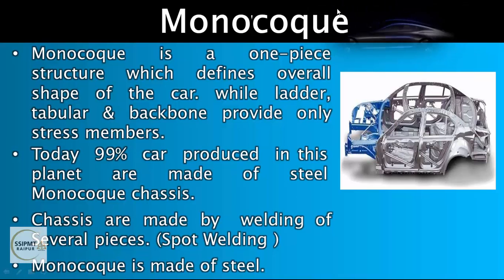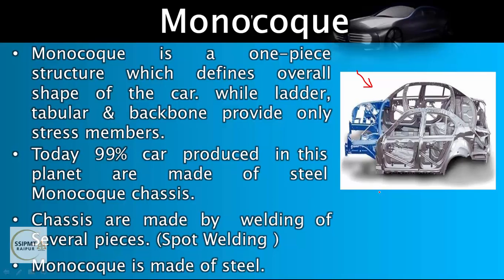You can see everywhere nowadays it is used very widely. Only trucks and buses are constructed with the conventional frame, and all the passenger cars and small vehicles are using monocoque structure, monocoque concept, right? Chassis are made by welding of several pieces. You can see all the pieces are joined together with the help of welded joints.